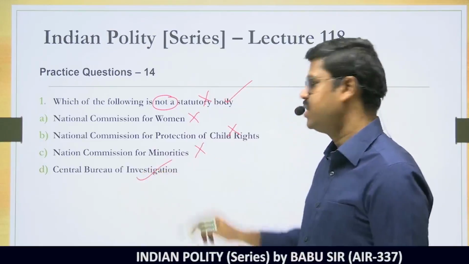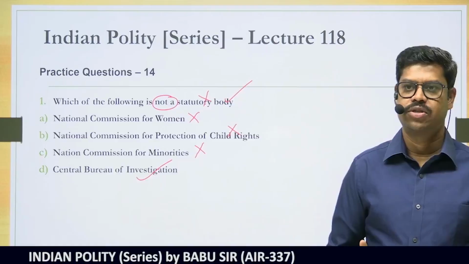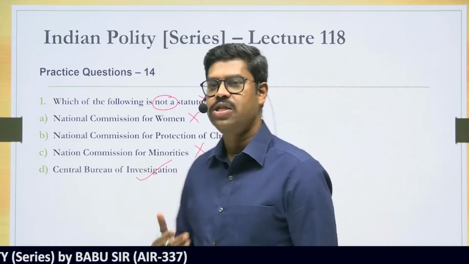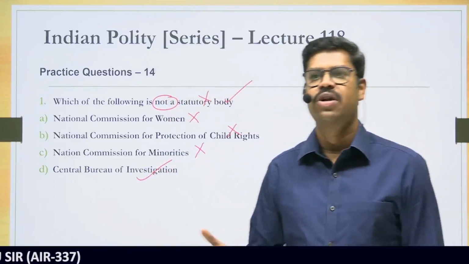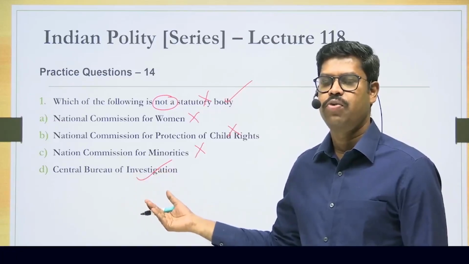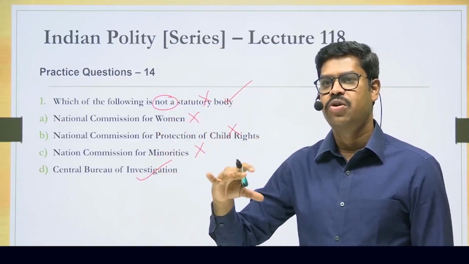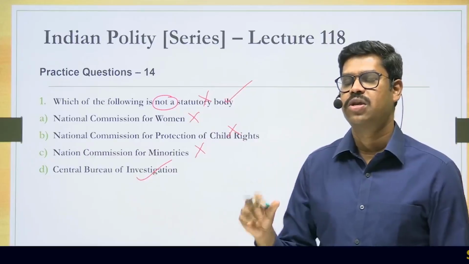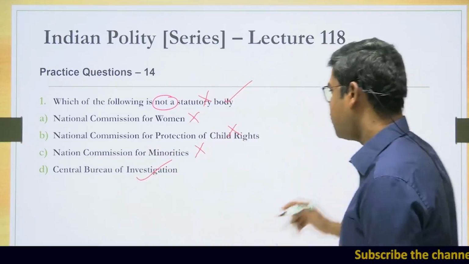The Central Bureau of Investigation is the right answer. In fact, the CBI was established in 1963. When it was established, it was based on a resolution passed by the Home Ministry. So therefore, it is definitely a non-statutory body, an executive body. I said that when it was established, it was under the administrative control of the Home Ministry. So presently, it is under the administrative control of which ministry? I've already discussed that. If you know the answer, please put it in the comment box.